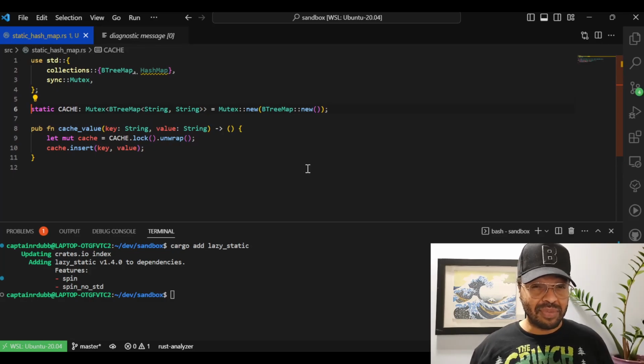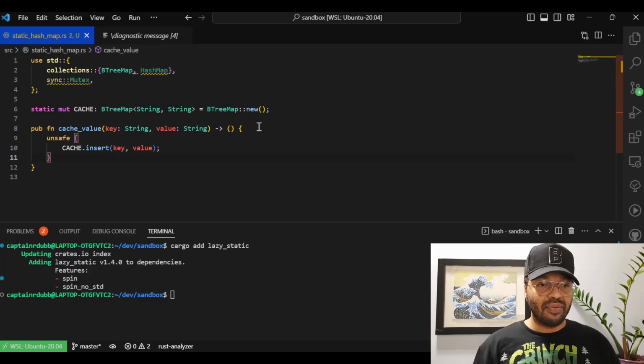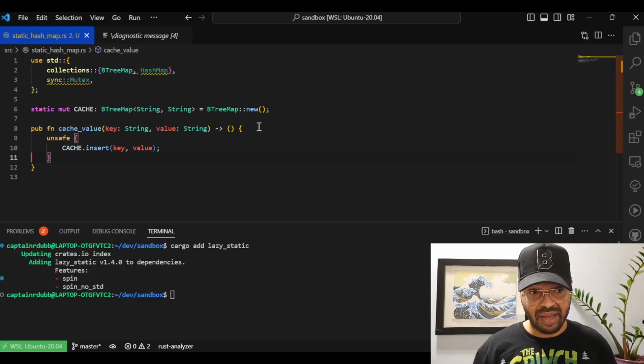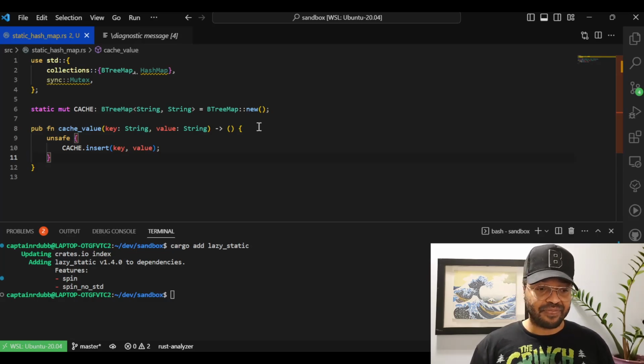What if we don't want to use a Mutex? Is there something we can do? There you have it. So we can use a BTreeMap, and we do not need lazy_static. And we don't even need a Mutex. We can use the unsafe block.